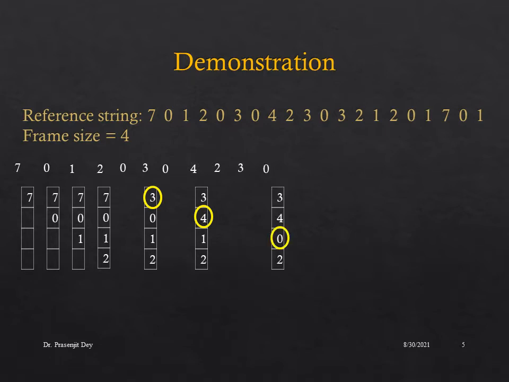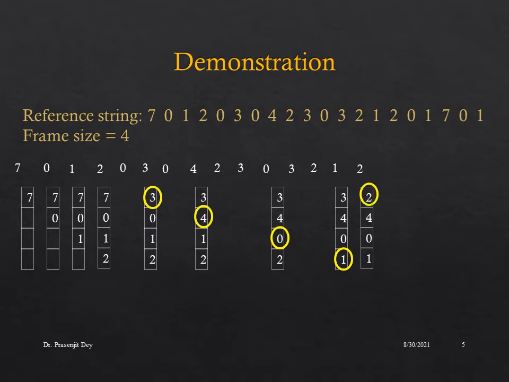When 0 arrives, 0 should replace the oldest entry from the page table. The oldest entry in the page table currently was 1, so 1 will be replaced with the new entry 0. Now when 3 arrives, 3 is already in the page table, there will be no page fault. When 2 arrives, 2 is already in the page table, so there will be no page fault. Now when 1 arrives, 1 is going to replace the oldest entry from the page table, that is 2. So 2 will be replaced by the new entry 1.